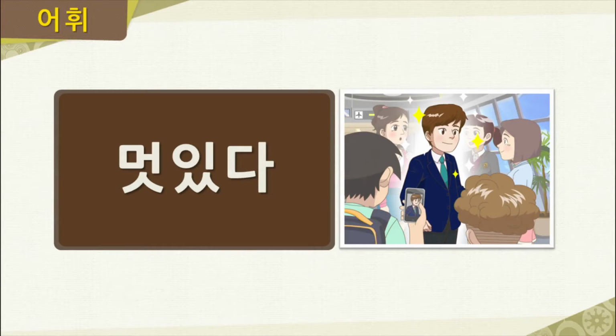Our next word here is 멋있다. Please follow along and repeat after me. 멋있다. Now take a look at the picture here. How does this man here appear? He's stylish, splendid, and excellent. In Korean, we can use the word 멋있다 to describe such a person. Now let's go ahead and read the word together one more time. 멋있다.